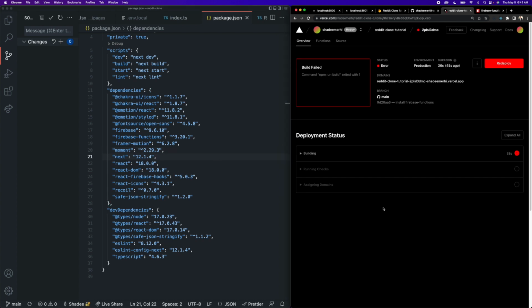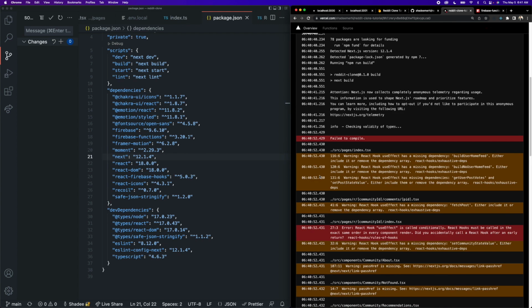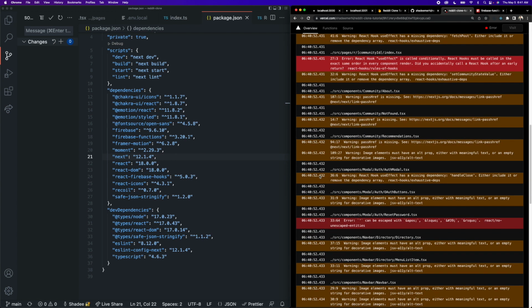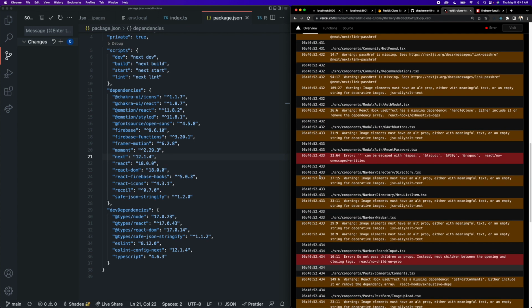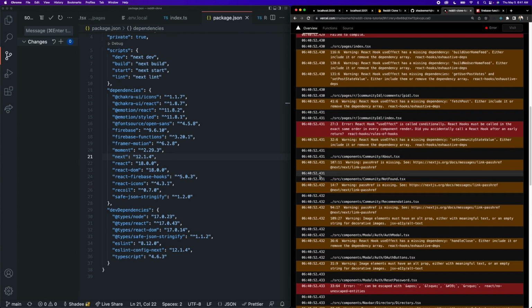Okay, so it failed again. So let's take a look at what happened this time here. Okay, there's a few errors here. Okay, so the first one is React hook useEffect is called conditionally. React hooks must be called.